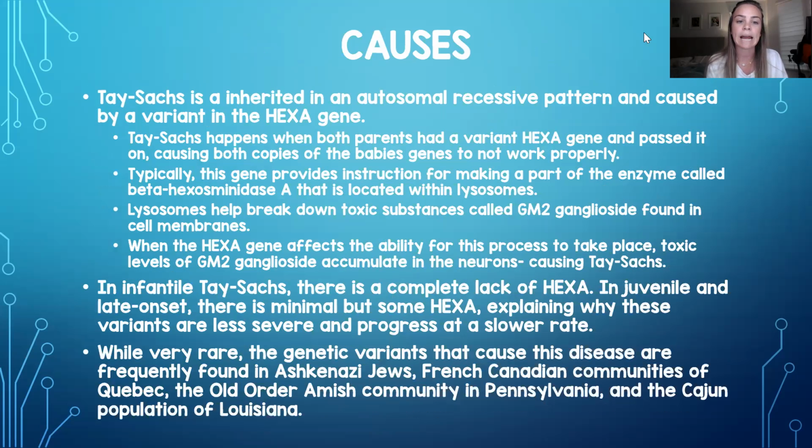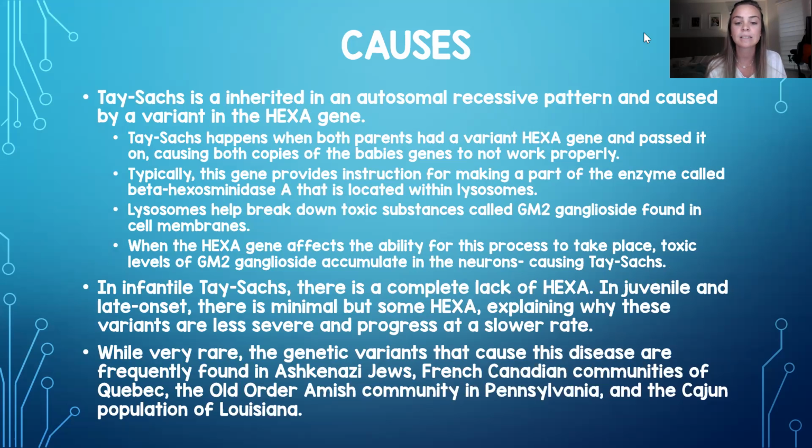So Tay Sachs is an inherited disease. It is inherited in an autosomal recessive pattern, and it's caused by a variant in the HEX-A gene. So this happens when both parents have a variant in this gene and pass it on, which causes both copies of the baby's genes to not work properly. This gene provides instructions for making part of an enzyme that's located within the lysosomes, and the lysosomes help break down a toxic substance that is found in the cell membranes. So when the gene affects the ability for this process to take place, toxic levels accumulate in the neurons, and that causes Tay Sachs disease.